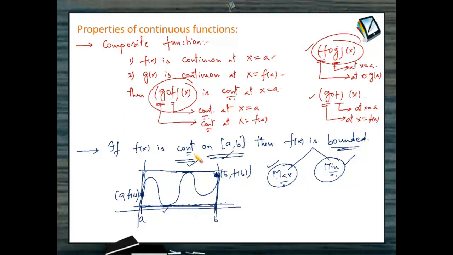If a function is continuous on a closed interval, then the function must be bounded. Now observe this graph carefully. If the function cannot maintain continuity on a closed interval [a, b], then it can become unbounded. But if it has to maintain continuity on the closed interval [a, b], then the function has to be bounded in the interval, right? Now this is a very important property when we are doing maximum and minimum of functions. But at this point, we are doing this only to understand the basic idea behind it, right?